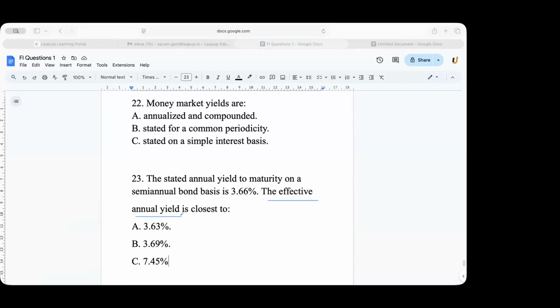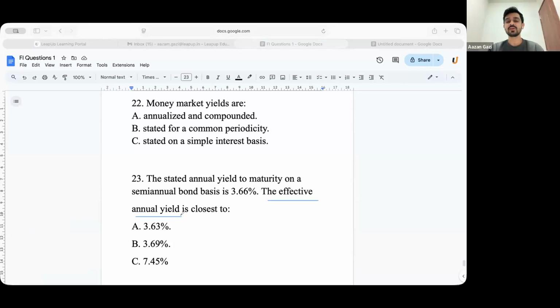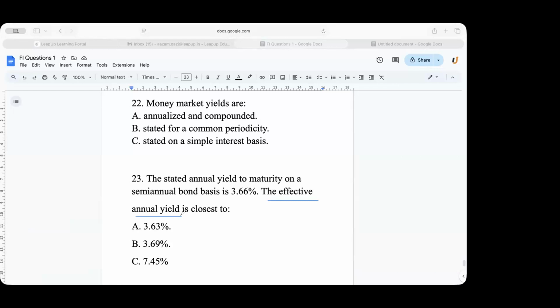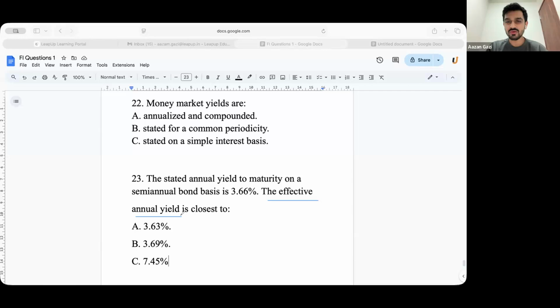Sir, I don't know the meaning, but I can give a try on the formula. Yes, you can try. I think it's 1 plus the yield raised to the power n by 365 minus 1. Is that EAY? You're almost there.